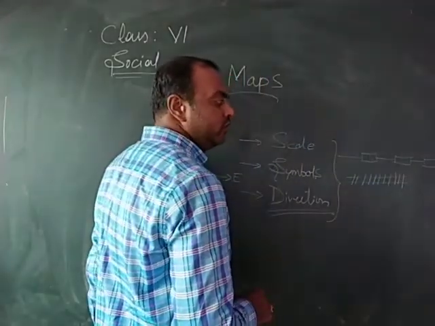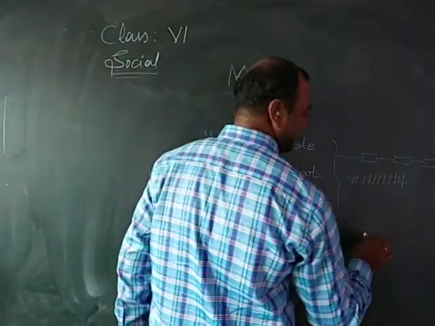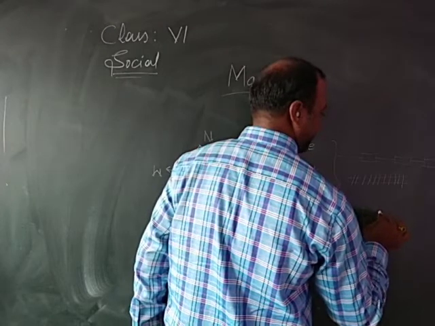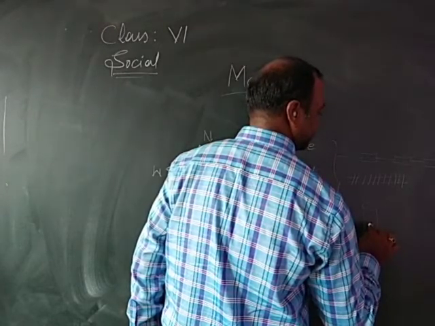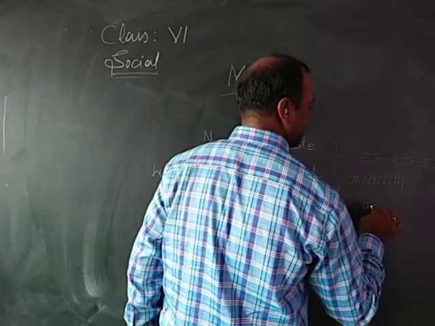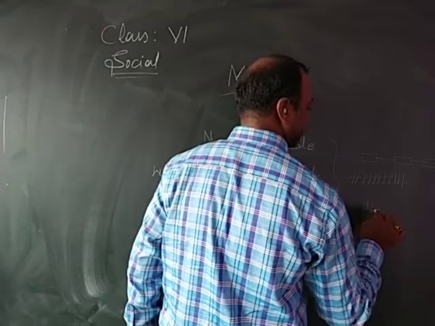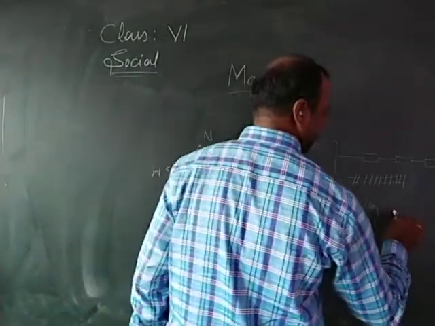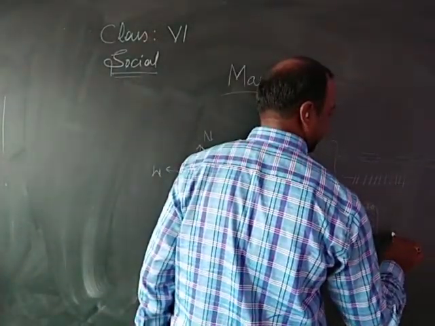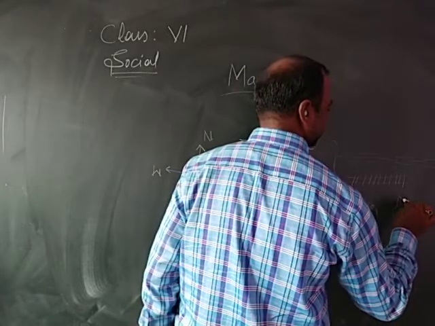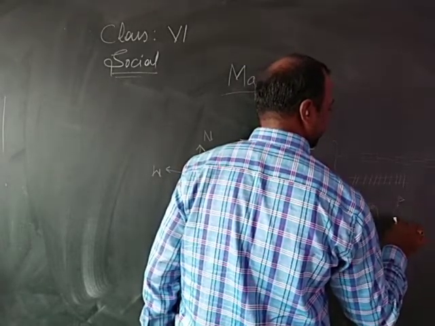In order to point out a post office, this is a symbol used. If it is a temple, it will be the temple symbol.